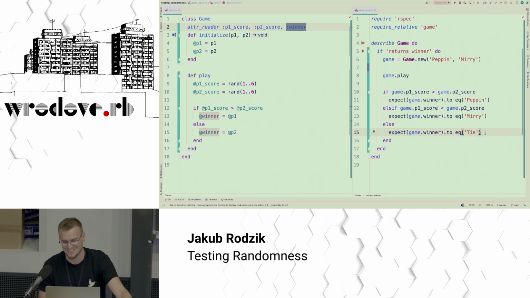It's not that late. Of course, because we have those if statements here, right? So because of those, only one of those test branches is run at a time. And this is not what we were looking for, because we either test if the Pepin was a winner or Miri, but we never test all of those branches here at once. All right, so now what do we do?